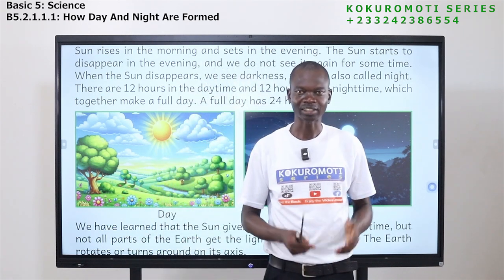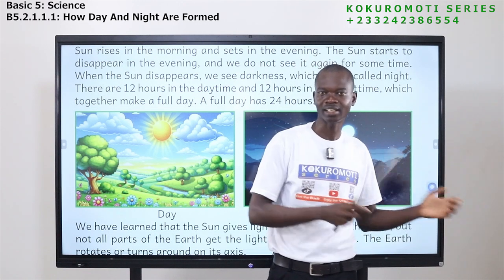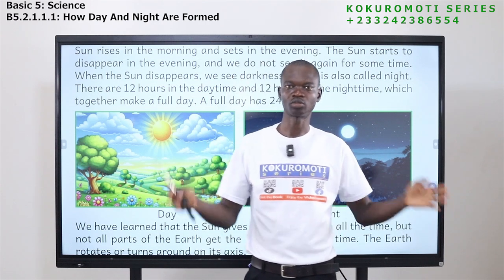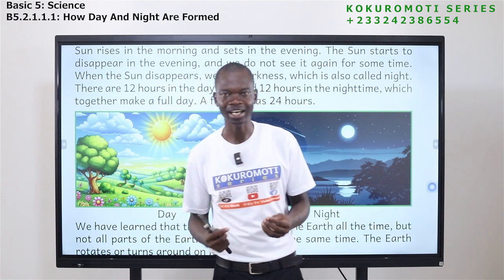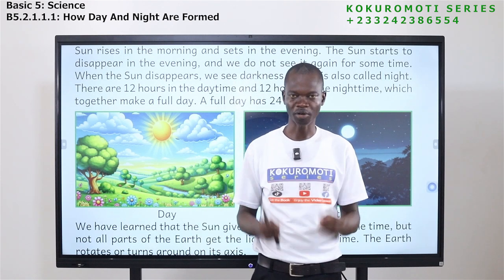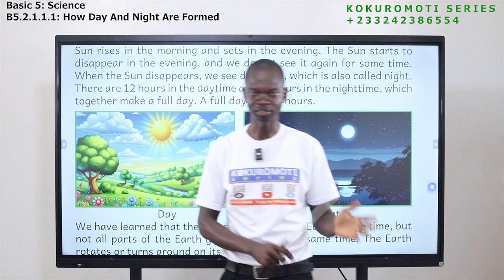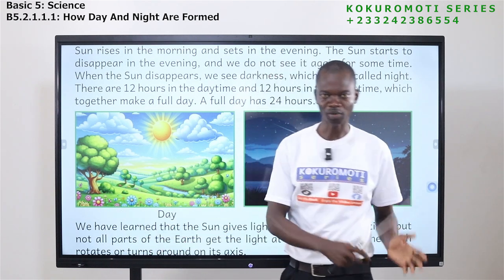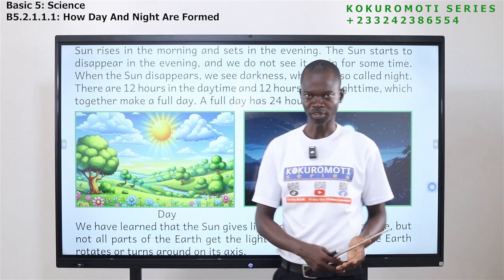The nighttime, the time that we don't see the sun, only the moon and the stars are seen. The nighttime also has 12 hours. So the two give us what? A full day. And a full day has 24 hours. 12 plus 12 will give you what? 24. So a full day has 24 hours. One is 12, the other one is 12. That is daytime 12 hours, nighttime 12 hours.